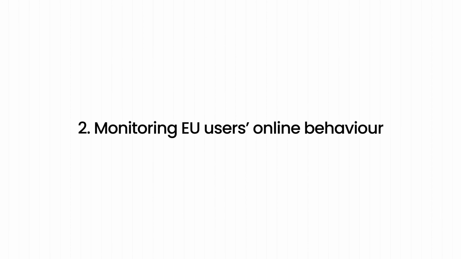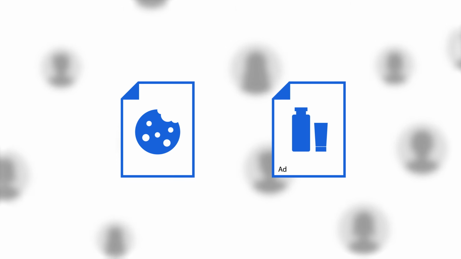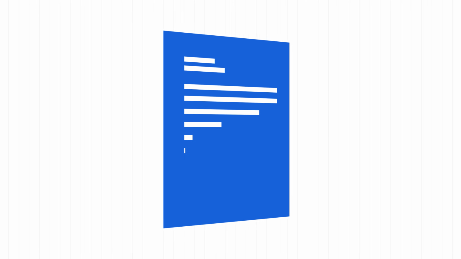2. Monitoring EU users' online behavior. This includes tracking activities through cookies or personalizing ads for EU audiences. Simply being accessible in the EU isn't enough. There must be a clear intent to engage with EU users.